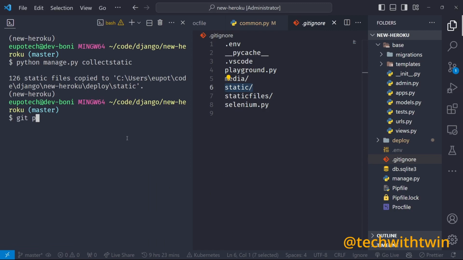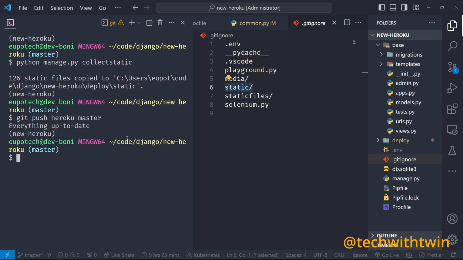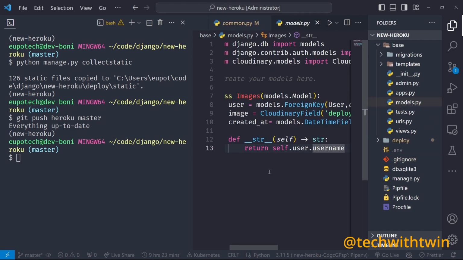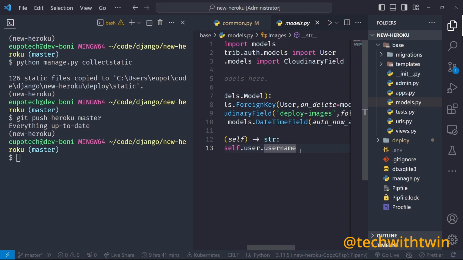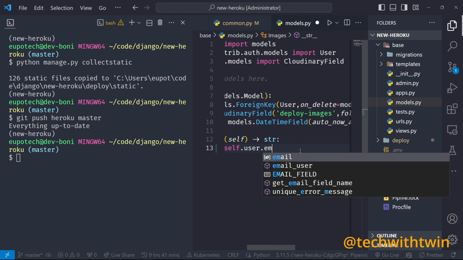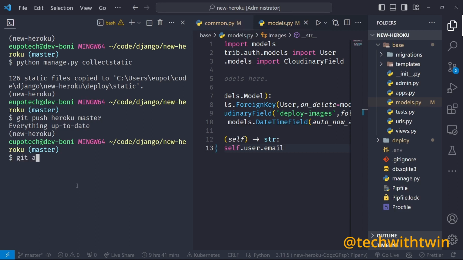So git push heroku master. Let's see whether it will fail. Okay, so it can't push because it is saying that everything is okay. We can try changing one file here, you can return the email, so you can say git add, git commit.